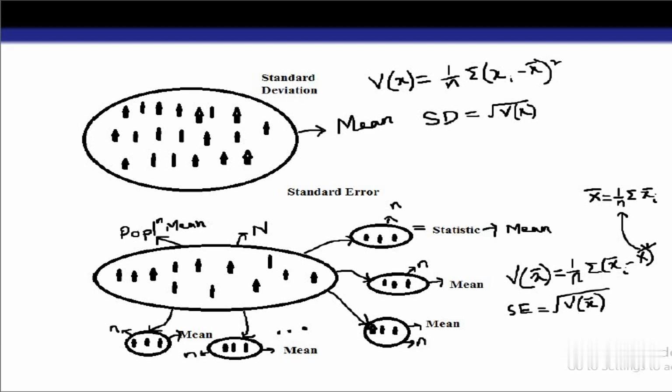Similarly, standard error gives the same thing, because we are taking the square root of the variance of x bar and nothing else. So standard error gives us information about the distance between the sample mean and the population mean. Here we are considering the sample mean, but in general standard error gives information about the distance between the statistic and the parameter.